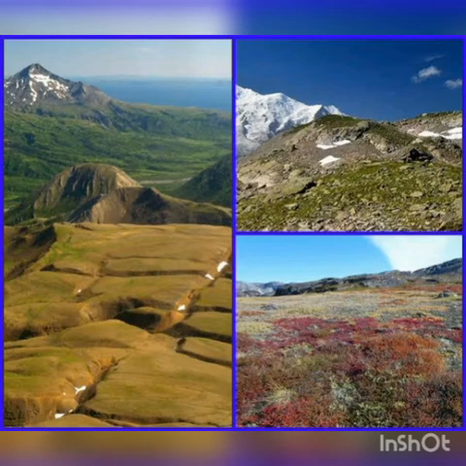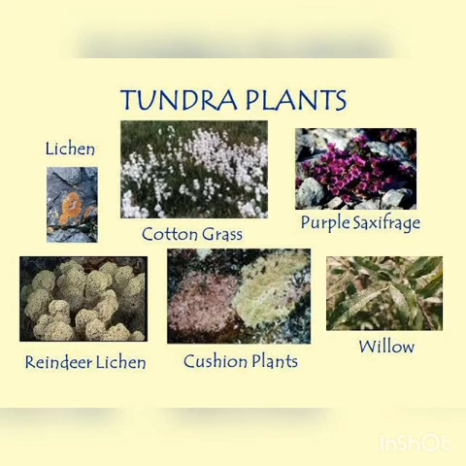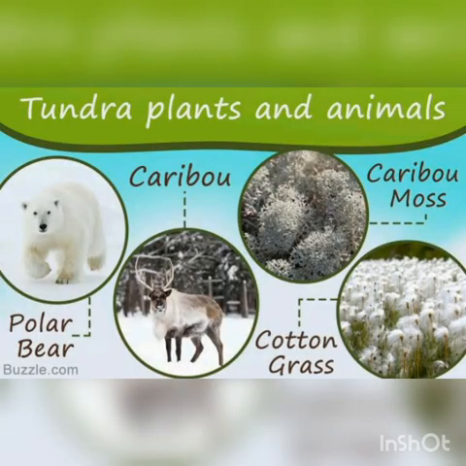Only mosses, lichens, and very small shrubs are found here. It grows during the very short summer. This is called tundra type of vegetation. This vegetation is found in the polar areas of Europe, Asia, and North America. The animals have thick fur and thick skin to protect themselves from the cold climatic conditions. Seals, walruses, musk oxen, Arctic owls, polar bears, and snow foxes are some of the animals found here.